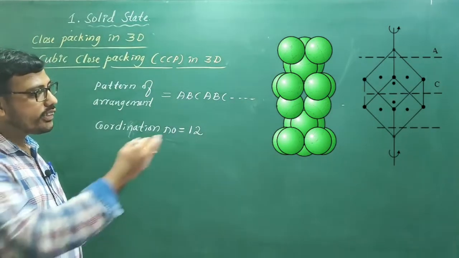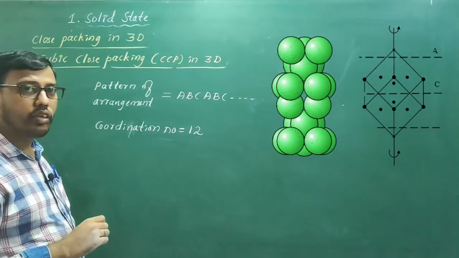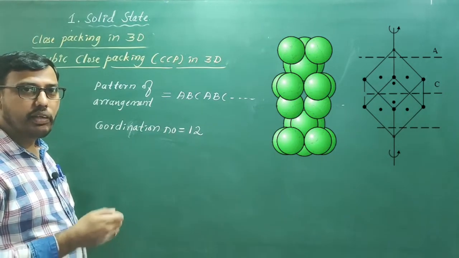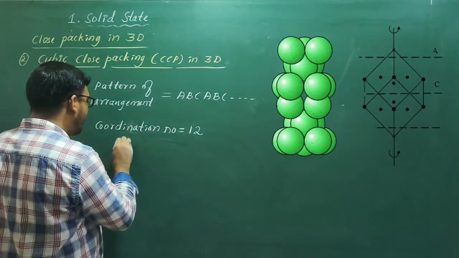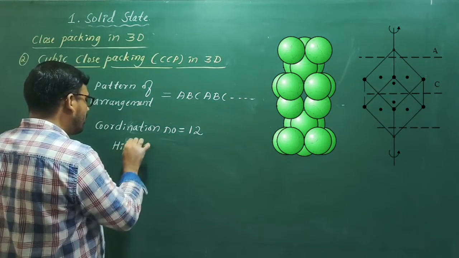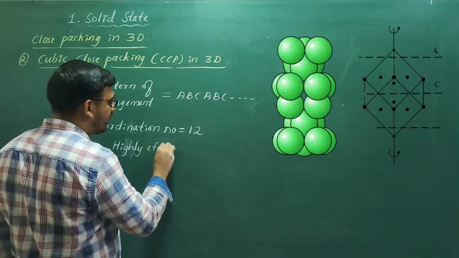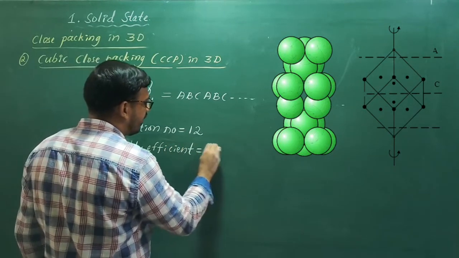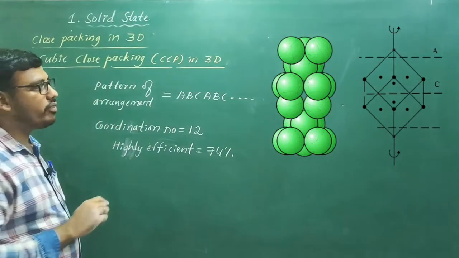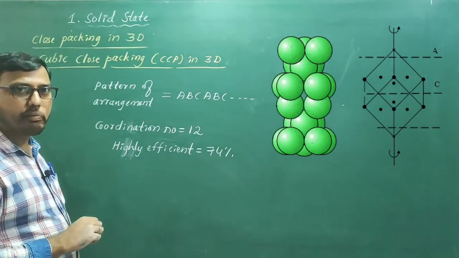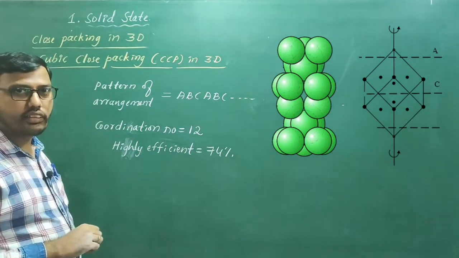So once again, this type of close packing is also highly efficient, means its packing efficiency is more, or the percentage of space filled by the particle is more. So here also highly efficient, because its packing efficiency is once again 74%. So this type of CCP, cubic close packing in 3 dimension, is going to form FCC unit cells.